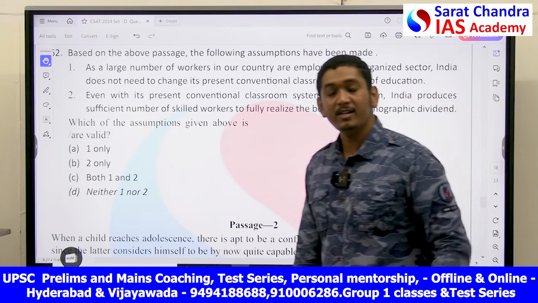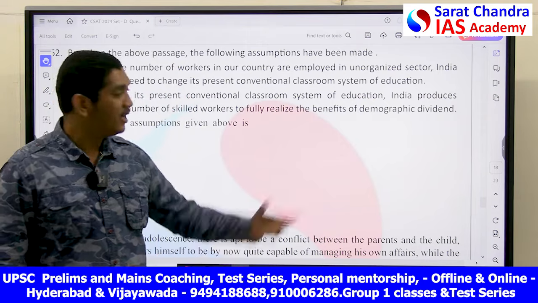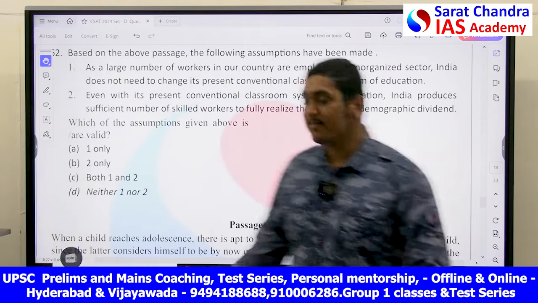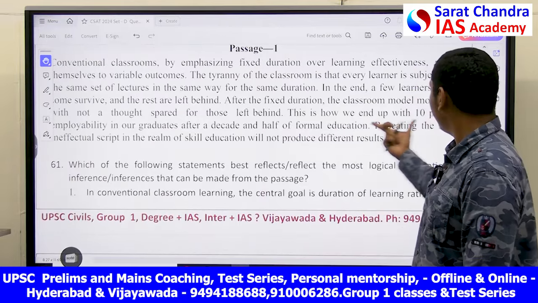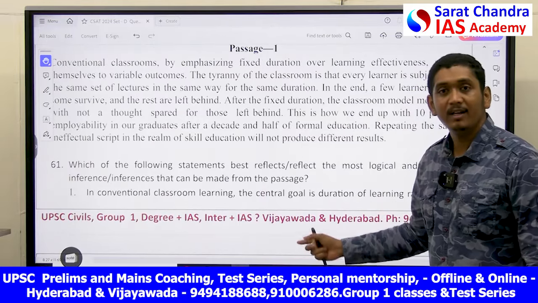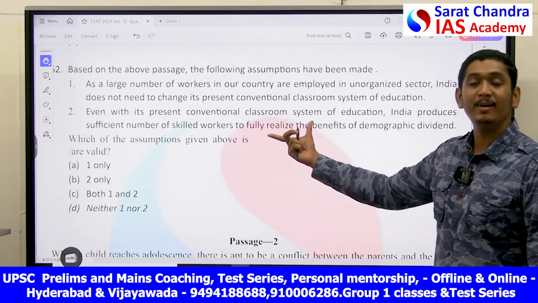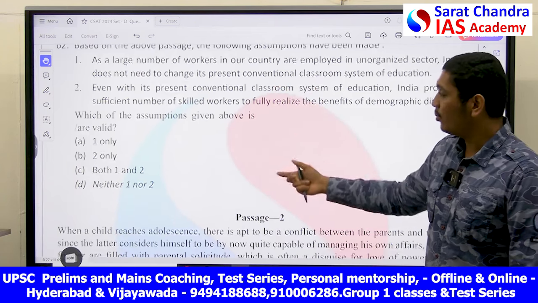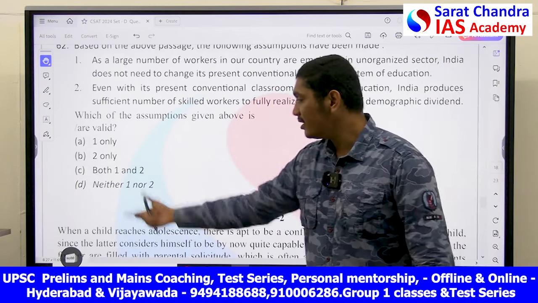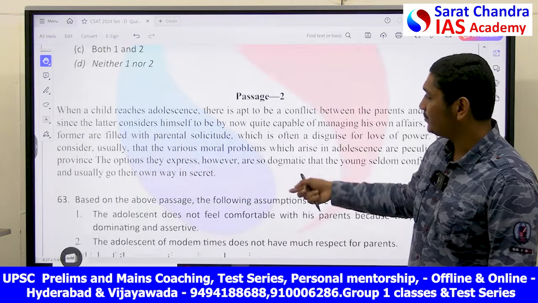Next, even with its present conventional classroom system of education, India produces a sufficient number of skilled workers. Here we said 10% is the only pass percentage, right? Only 10% are employable. What is the 10%? Is it sufficient for employability? Here it is clearly mentioned, we end up with 10% employability. Only the skilled get jobs, right? This statement is also invalid. They did not assume that. So both statements are invalid assumptions. That is, D, neither 1 nor 2, is your answer.